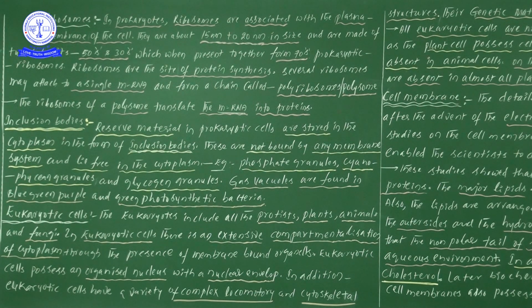If you learned this point there, no worry, otherwise learn it now. We can see 70S ribosomes in prokaryotes, and the same 70S ribosomes in eukaryotes, not in the cytoplasm but in the chloroplast and mitochondria. Listen carefully, I will revise that statement once more: if it is a eukaryotic cell, in its cytoplasm we can find 80S type of ribosomes.